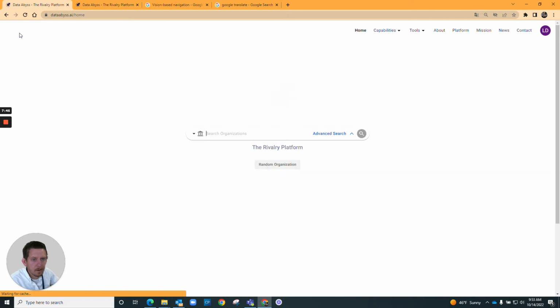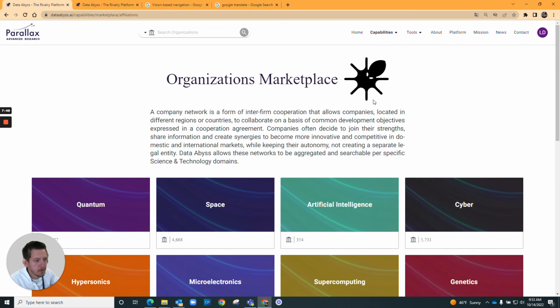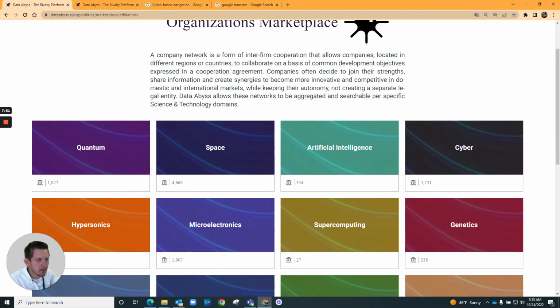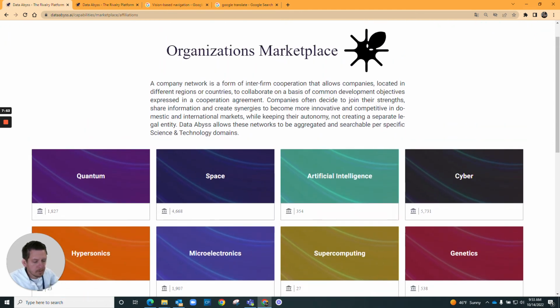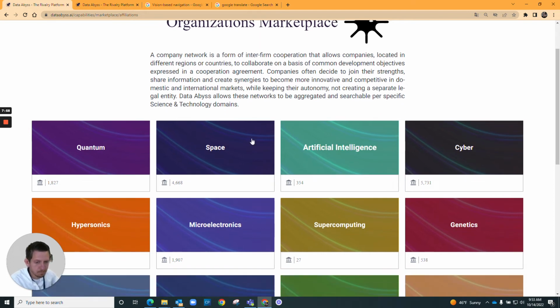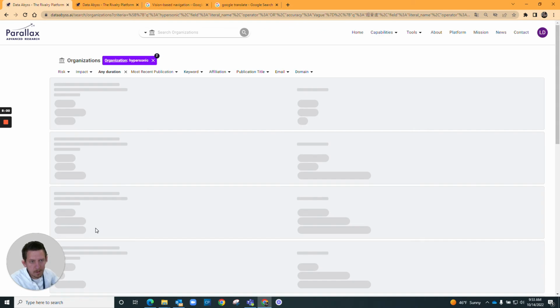Additionally, we'll go back, there's a marketplace where you can search on Chinese entities based on kind of technology sector. If you wanted to look at Chinese entities focused on hypersonics, and these would be hypersonic labs, hypersonic companies, etc.